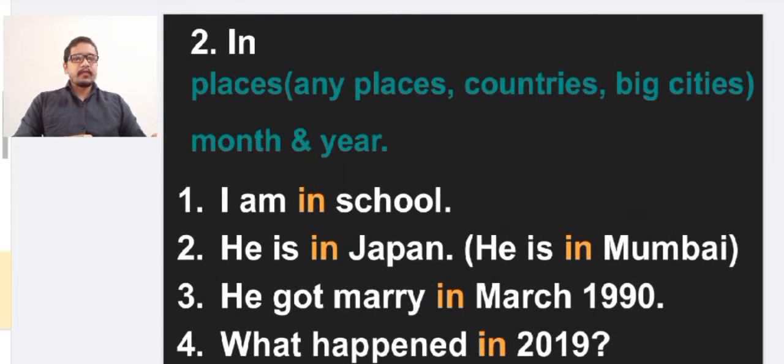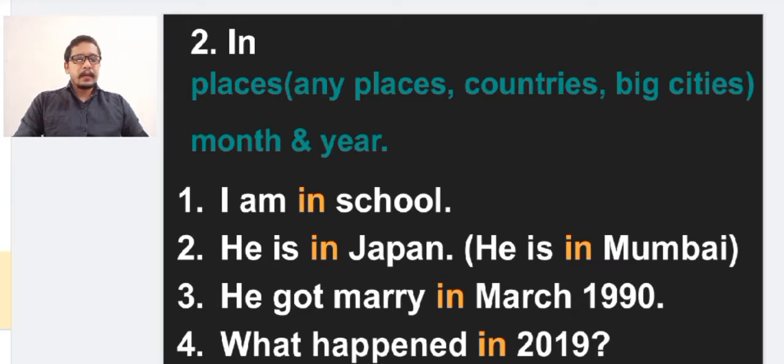Let us come to the second one, in. Where can we use the preposition in? We can use it in front of places, that means any places or countries or big cities. We have already discussed the preposition at; we can use it in front of small towns. In we have to use in front of big countries, big cities, etc. And in front of month and year.